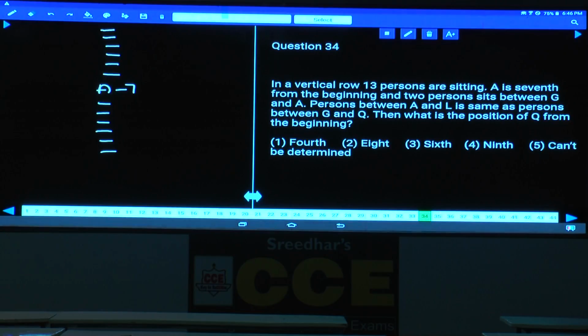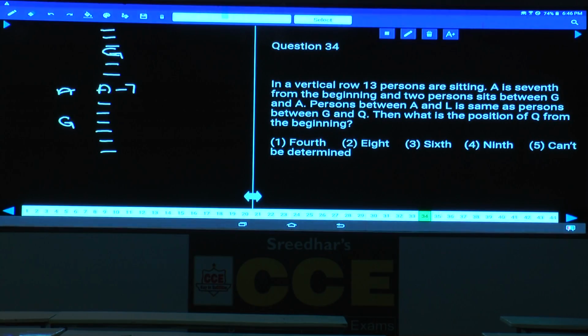A is 7th from the beginning and 2 persons sit between G and A. G can be at this place, that is one possibility. And what is the other possibility here? A is here and G can be here, another possibility. So how many possibilities do we have? We have 2 possibilities. And persons between A and L is the same as between G and Q.